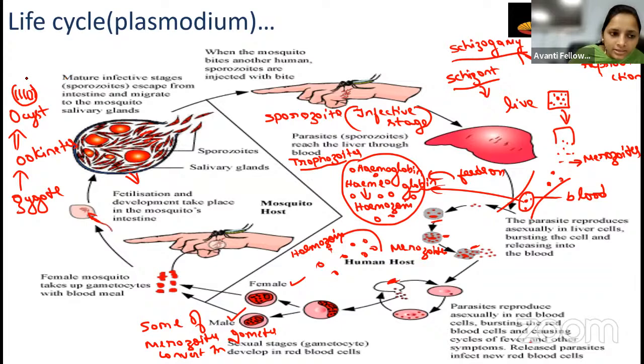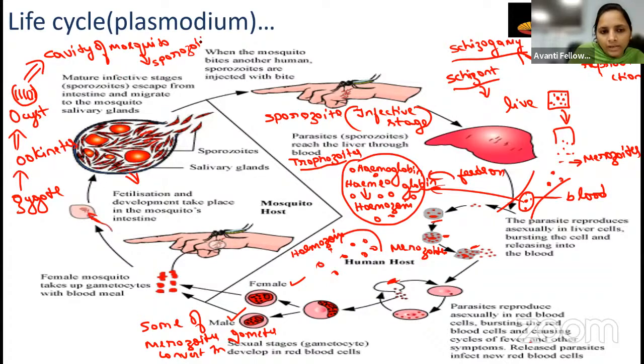So now what will happen? This oocyst is going to burst in the cavity of the mosquito, or we can call it the body cavity. So now what will happen, student? The sporozoites are released. Now these sporozoites are going to come into the saliva. It reaches the saliva of the mosquito.